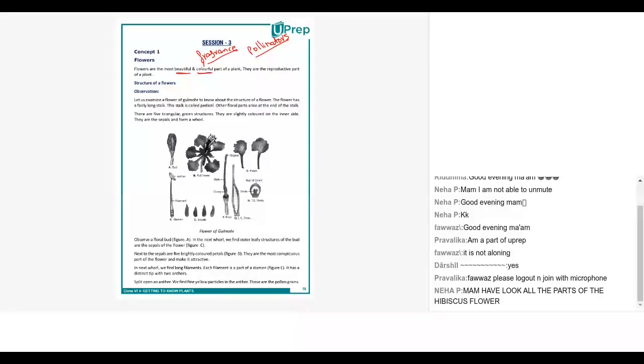Yeah, sure, please do. Ma'am, last time you had told us to do this experiment, to put a plastic bag on a leaf. Correct, I did. And ma'am, after 3 or 4 days, there were water droplets on the bag. Oh, really? Yes, ma'am. You observed that? Did you take a picture of that? Did you take a snapshot of that?